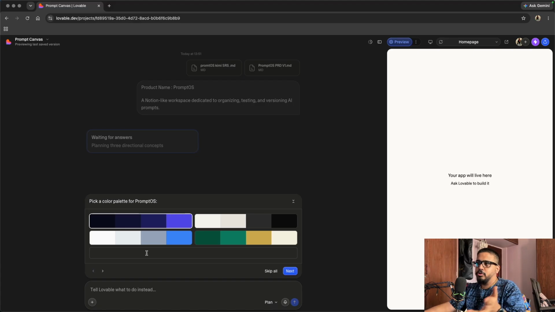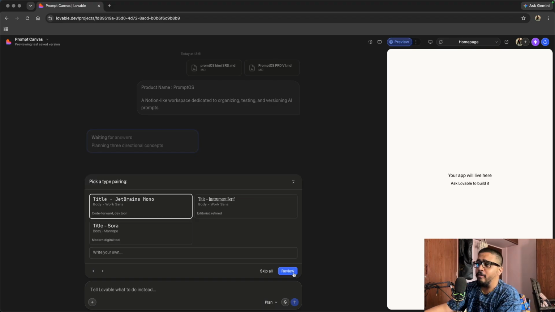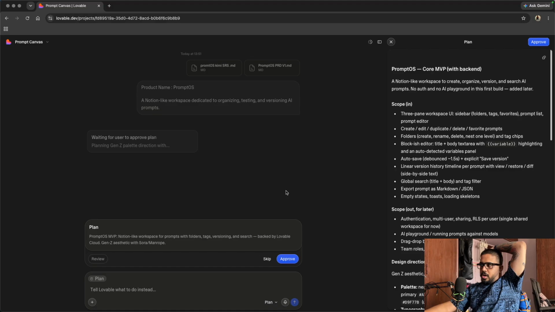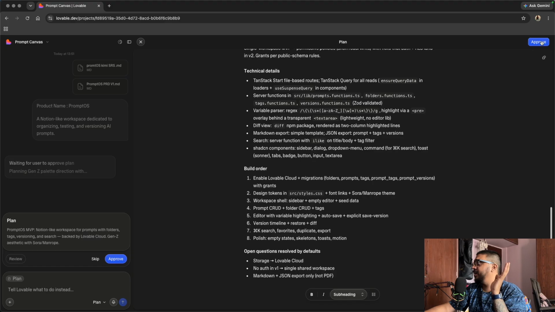Okay, for the most prompts, I'm going to give a Gen Z prompt. So give me a color palette that looks more Gen Z. For font and typography, I feel Sora is good. I'm submitting. All right, here we go. All the details are here. Let me just go through this. Okay, I'm just giving it approve.